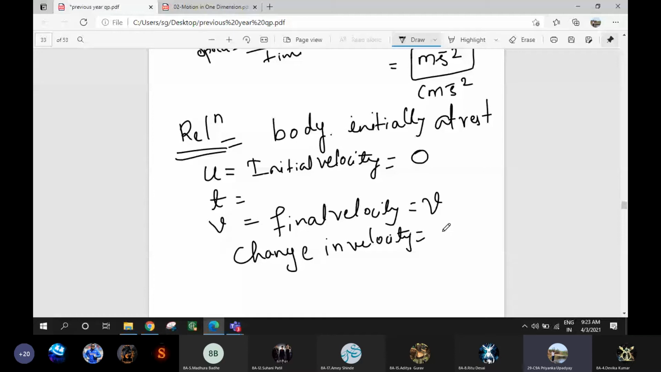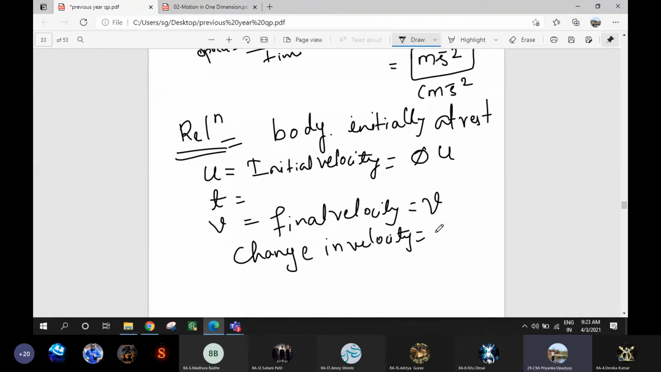Okay, initial velocity is 0, final velocity is v. For example, I will consider initial velocity as u, and after some time the body has reached final velocity v. Now you tell me, what is the change in velocity? How much change has occurred in the velocity? V minus u. Very good.